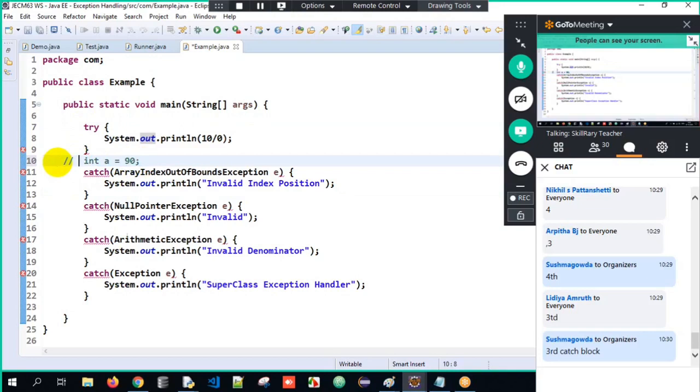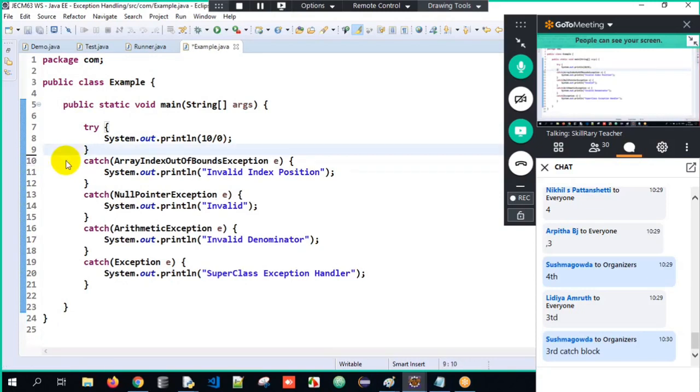Can I have a comment here? Yes. Why? Comments do not get executed. So I cannot have executable lines of code, but a comment does not get executed at all. It's just added information. Therefore, we are not supposed to have executable lines of code between try and catch block. So this is all about the basics of exception handling.